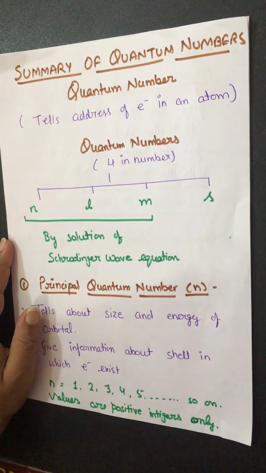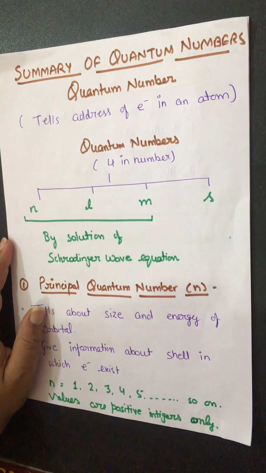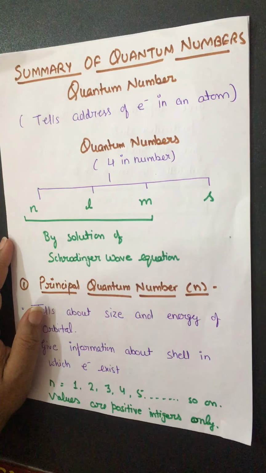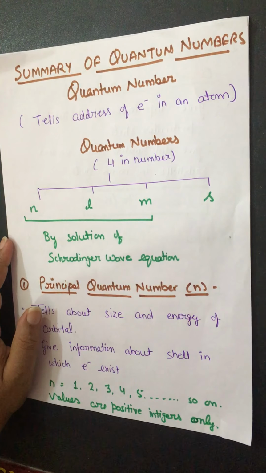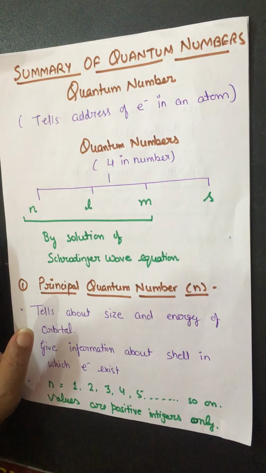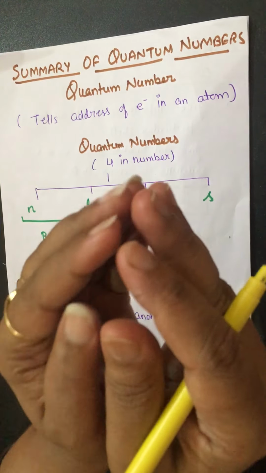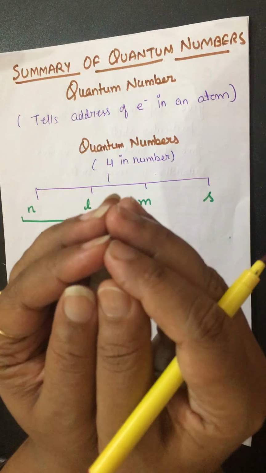Actually, when Bohr's model came, according to Bohr's model, the atom is a 2D structure. But later on, quantum mechanics said that the atom is not a 2D structure, it is a 3D structure. It is not just like a circle, it is just like a sphere, like this. It is just like a sphere.